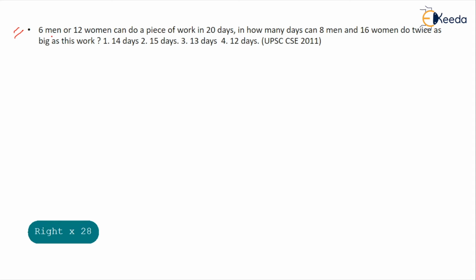This question is, 6 men or 12 women can do a piece of work in 20 days. In how many days can 8 men and 16 women do twice as big of this work? So you know that, as I told you in my previous videos also, "or" is equivalent to equal, right? So whatever work 6 men do in 20 days, the same work can be done by 12 women in 20 days. So 6 men, whatever work they do in 20 days, is equal to what 12 women can do in 20 days.